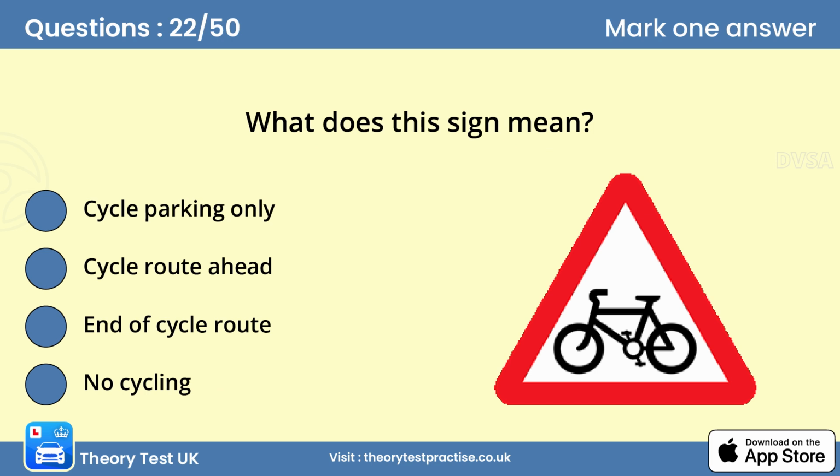Question 22. What does this sign mean? B. Cycle route ahead. More people are cycling today, and cycle routes are being extended in our towns and cities to provide safe cycling routes. Respect the presence of cyclists on the road and give them plenty of room if you need to pass.